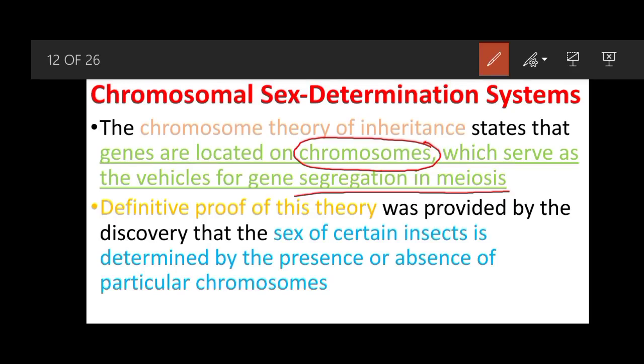Definitive proof of this theory was provided by the discovery that the sex of certain insects is determined by the presence or absence of a particular chromosome.